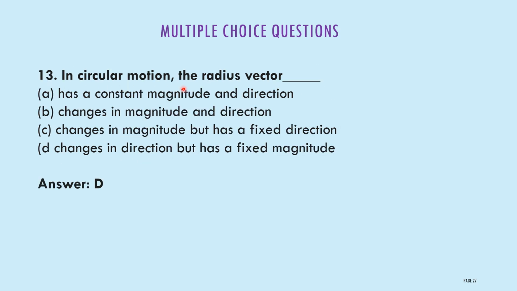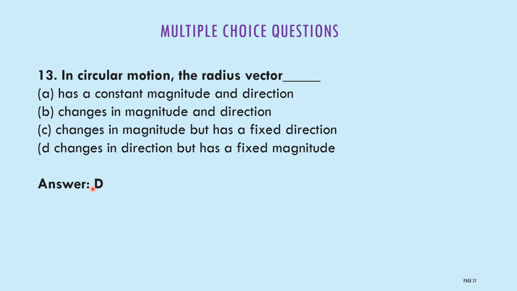In circular motion, the radius vector: option A, has a constant magnitude and direction; option B, changes in magnitude and direction; option C, changes in magnitude but has a fixed direction; option D, changes in direction but has a fixed magnitude. Option D is the correct answer.